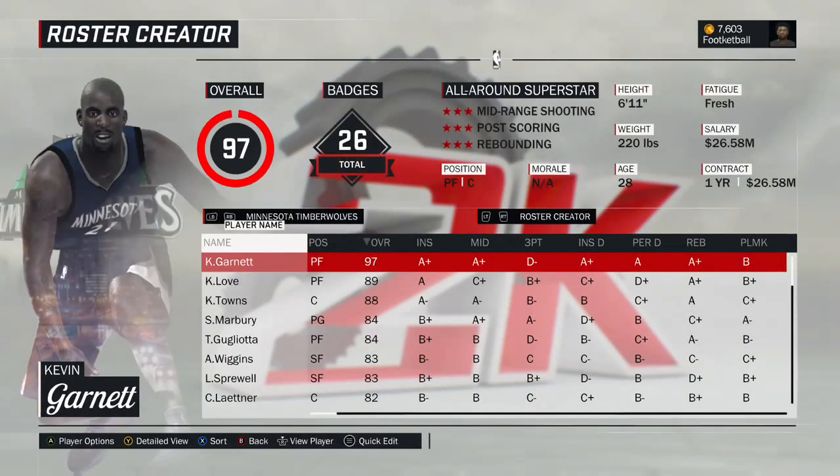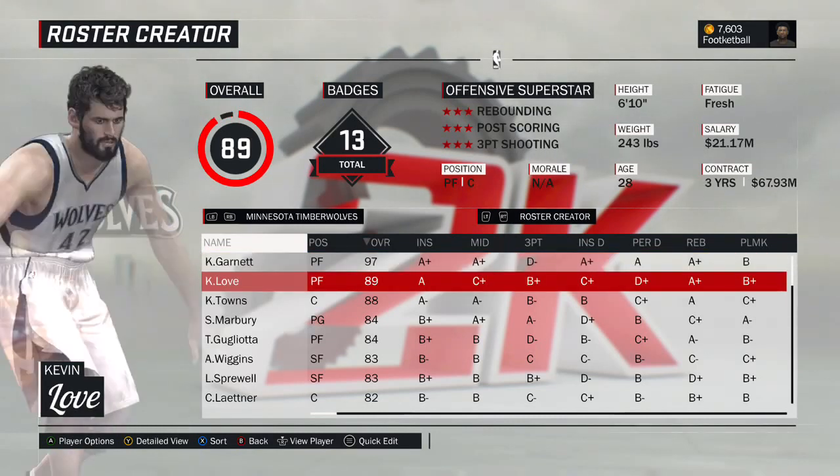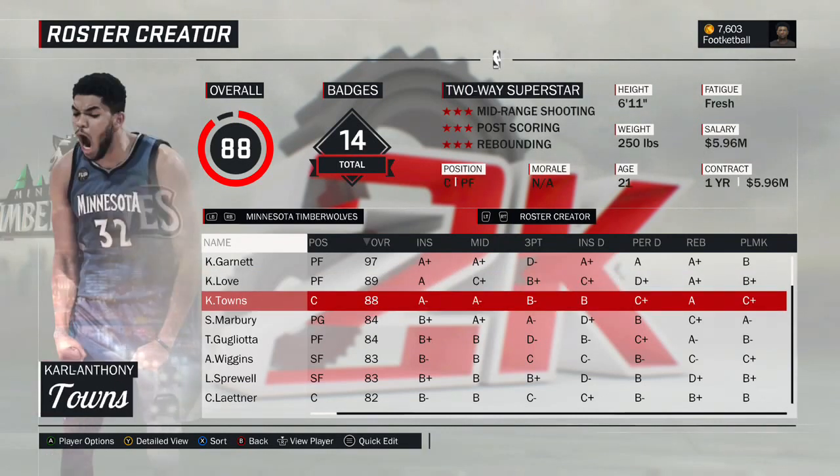All right, next team, Minnesota Timberwolves. Coincidentally, the next in the alphabetical roster. We're gonna go through this one kind of quickly. One of the not as good teams. Kevin Garnett, 2004 version, MVP season. Obvious, that was easy. Kevin Love. This is the 2014 version of Kevin Love. Karl Anthony Towns, current version.